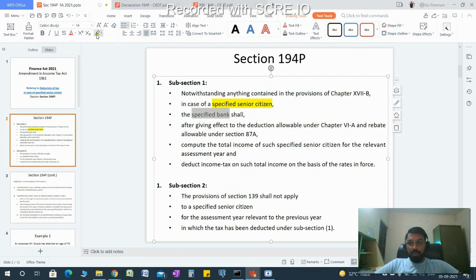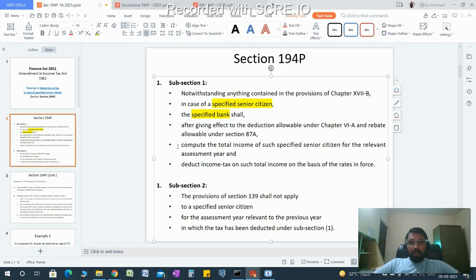So these are the two new terms which have been introduced in Section 194P. Any specified senior citizen or specified bank shall, after giving effect to deduction of Chapter 6A and rebate allowable under 87A, it means we have to give deduction under Chapter 6A and 87A.